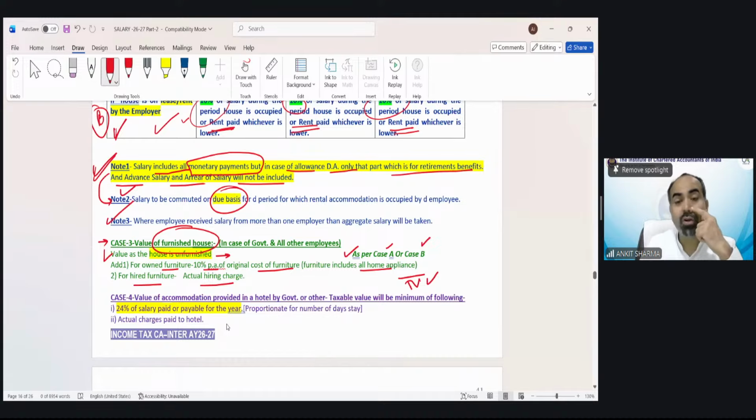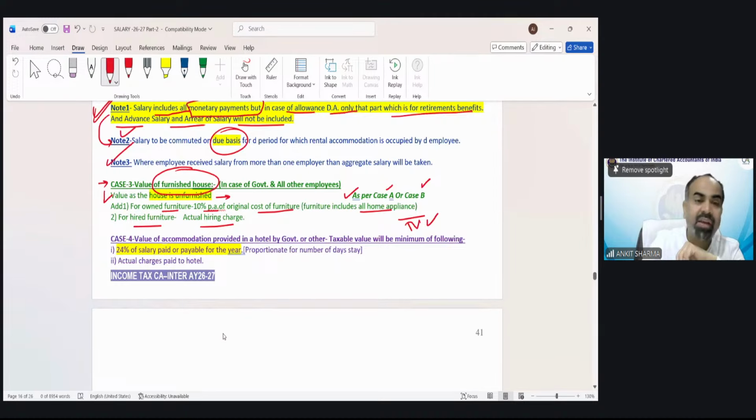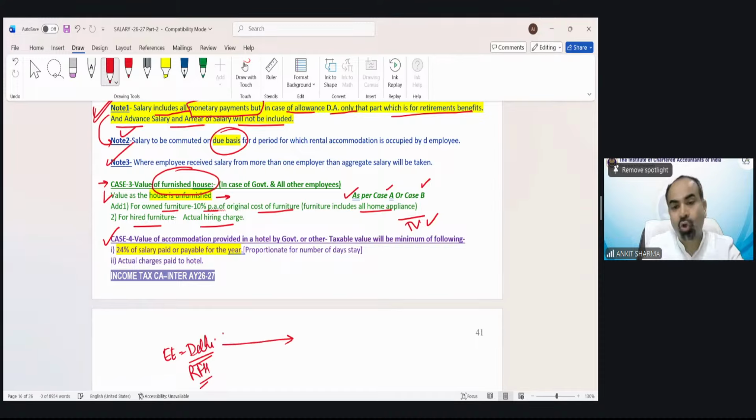Now, rent-free house does not end right now. We have discussed the unfurnished concept, we have discussed the furnished concept. But there would be another case. Case number 4 is now there. In practical life, generally it happens when an employer transfers an employee from one city to another city. Suppose an employee is working in Delhi and he was having rent-free house over here. Now the employer transfers his job to Mumbai.